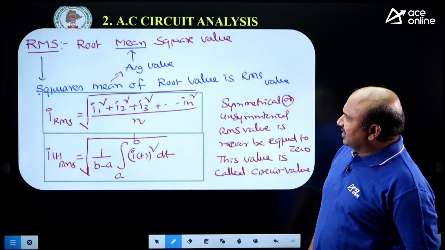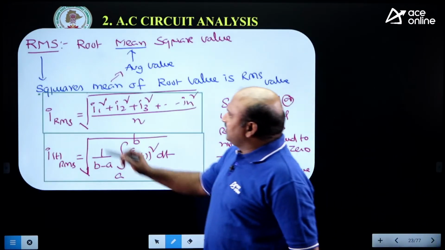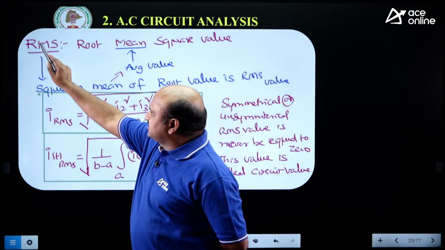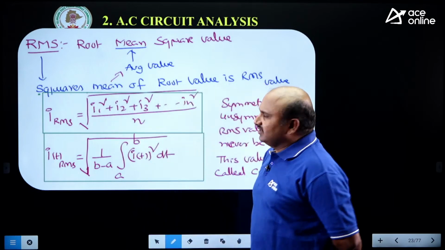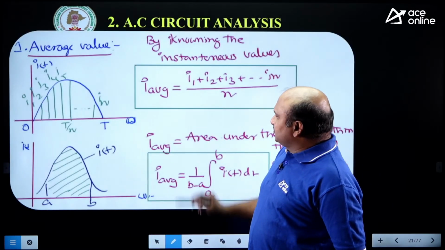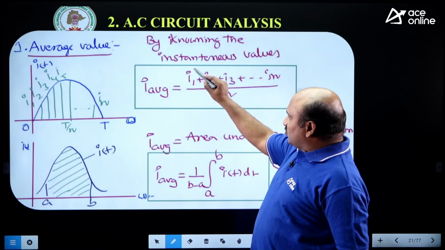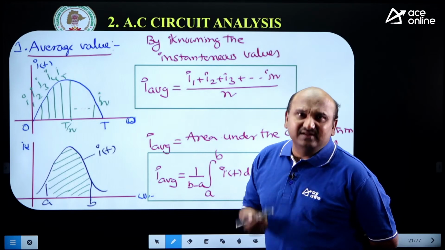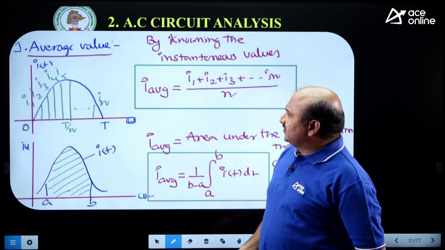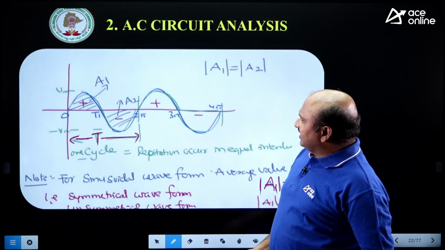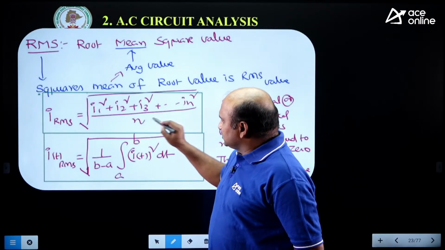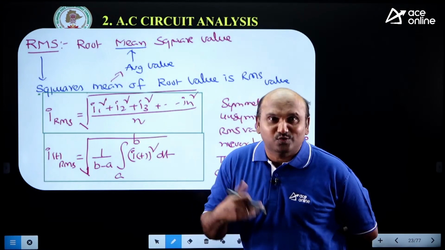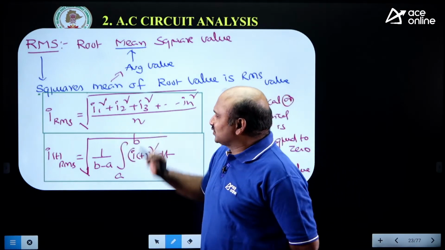Let me consider the RMS value. RMS value means root mean square value. In reverse order we can take it: root of the mean of the squares. Taking the individual values gives the average value. Now, mean again means the average value. If you want to take the average value here, it is root of the mean of squares. Taking the mean of squares gives a squared value. To get the actual value, we have to take the root.